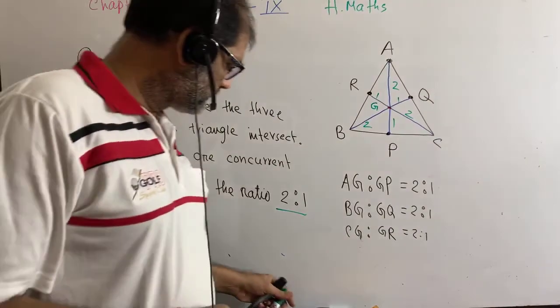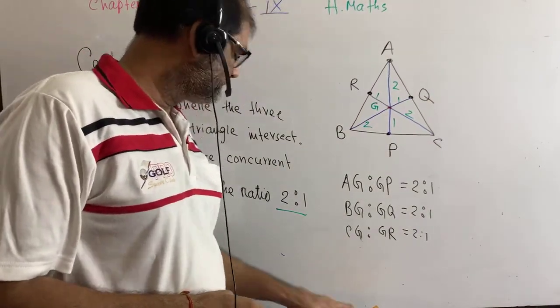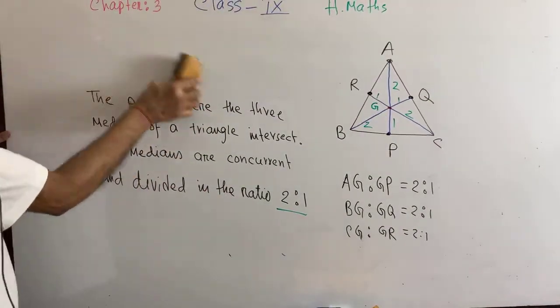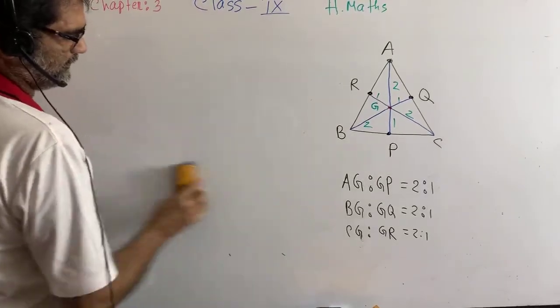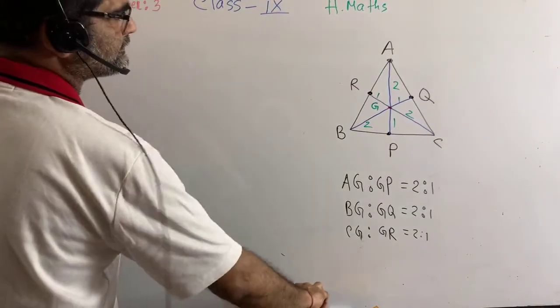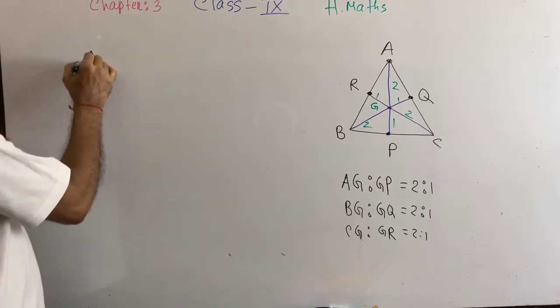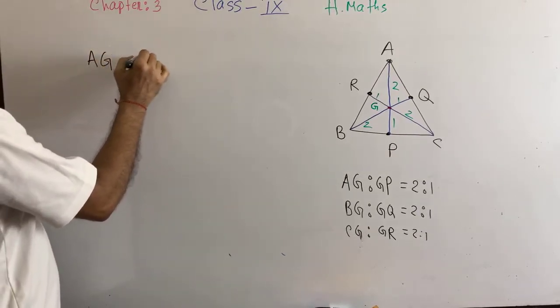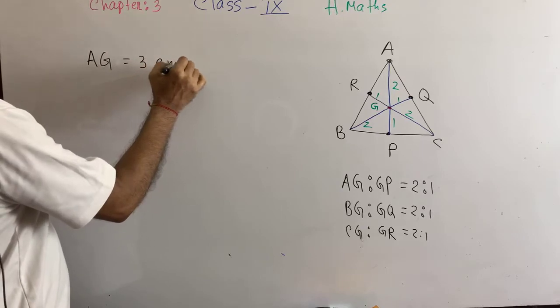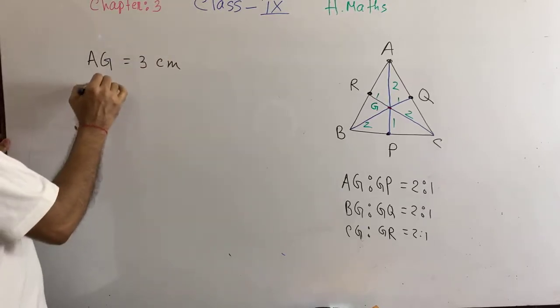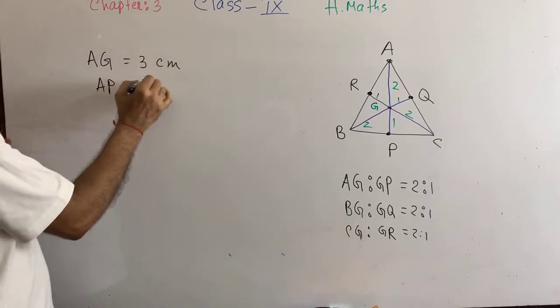Suppose in the exam you are given AZ equal to 3 centimeter. What is the length of AP? AP equals to what?